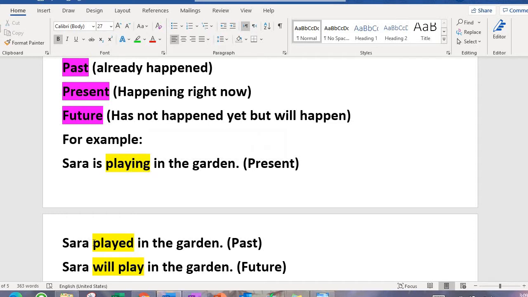The next one is Sarah played in the garden. We know this is past tense because of the ed. Whenever we add ed to a verb, it becomes past tense. And in the third one, Sarah will play in the garden. This means she has not played yet. She is going to play in the future, which is why this is future tense. Most of the times when we have to convert from present to future, we just add will to the sentence.